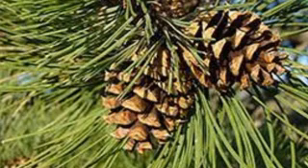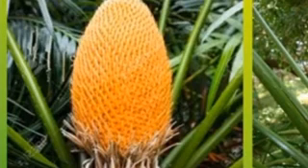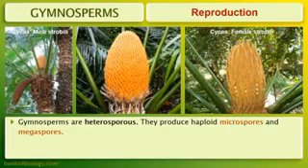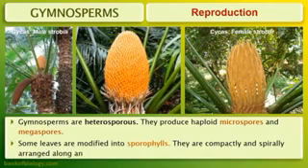The gymnosperms are heterosporous. They produce haploid microspores and megaspores. Some leaves are modified into sporophylls. They are compactly arranged spirally along an axis to form lax or compact strobili or cones. The sporophylls bear sporangia in which spores are produced. The sporophylls are of two types, microsporophylls and megasporophylls.